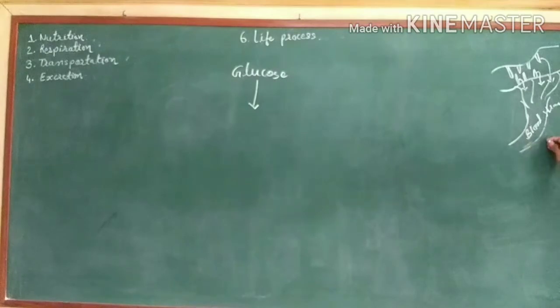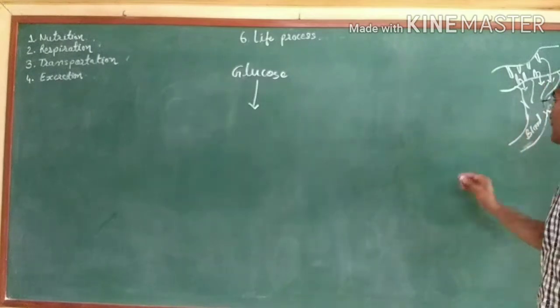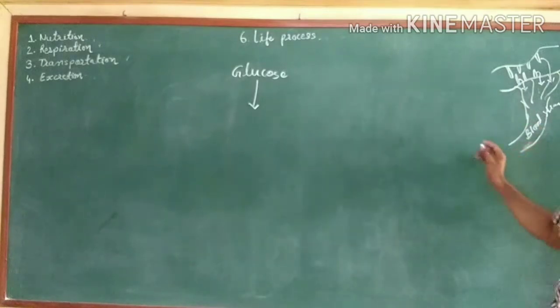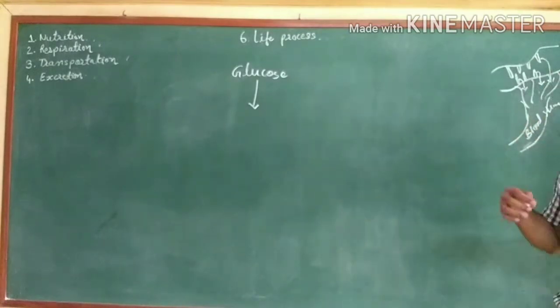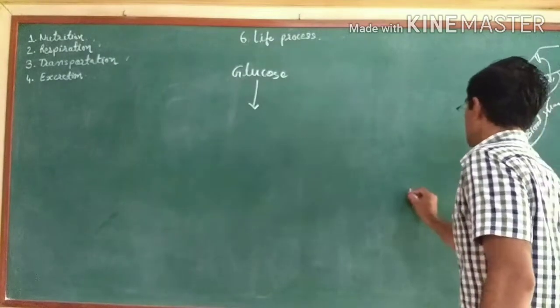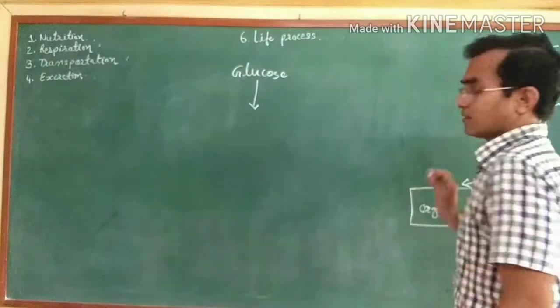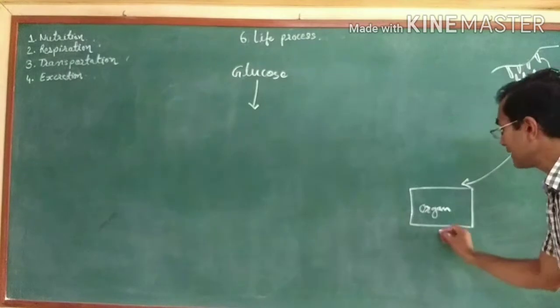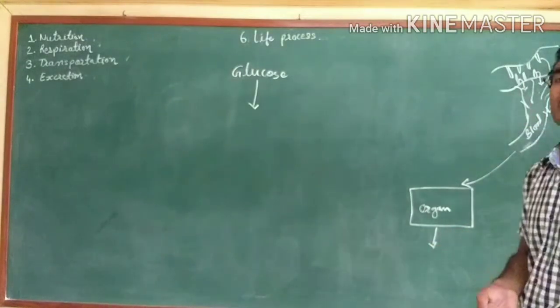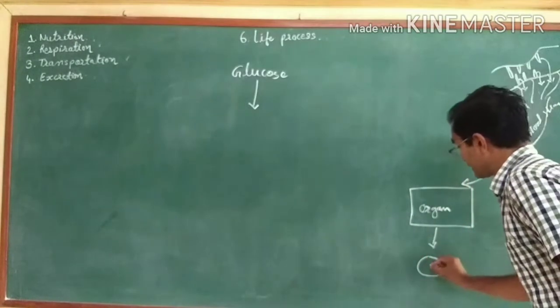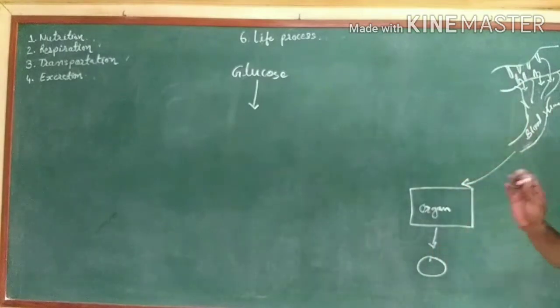From the bloodstream it comes into the blood, and the blood comes to the heart, and from the heart the blood carries the food particles to the different organs. Here we can say any organ this food has come to. An organ is made up of tissues, and tissues are made up of cells. So the food has come into the cell. That is how the food particle came into the cell.